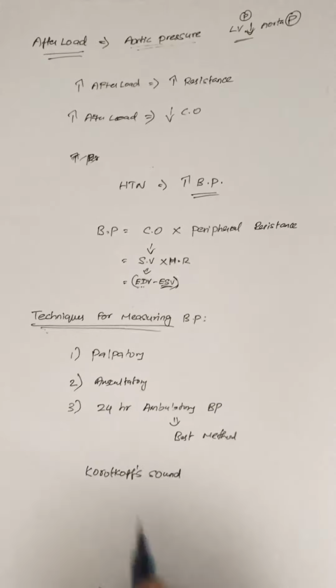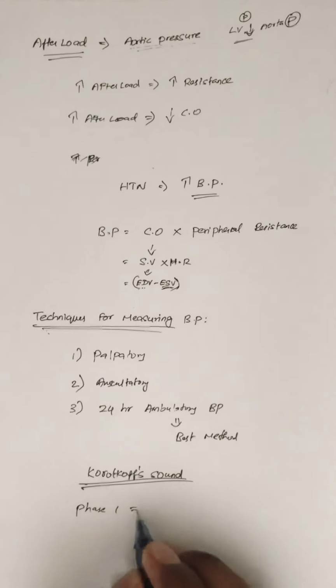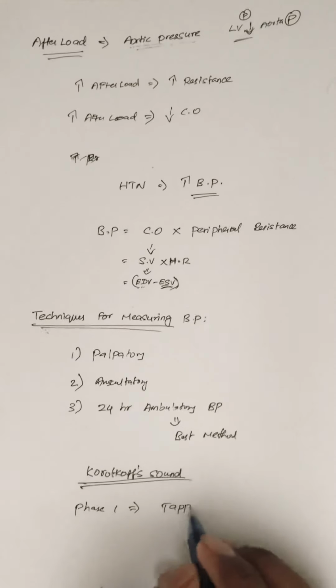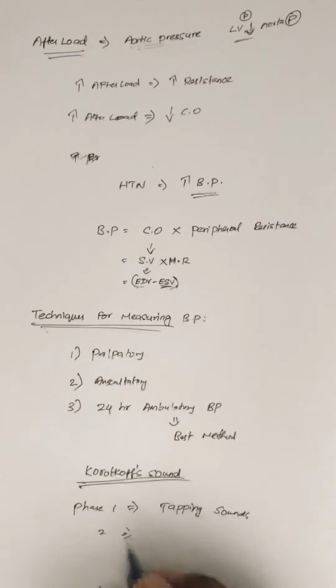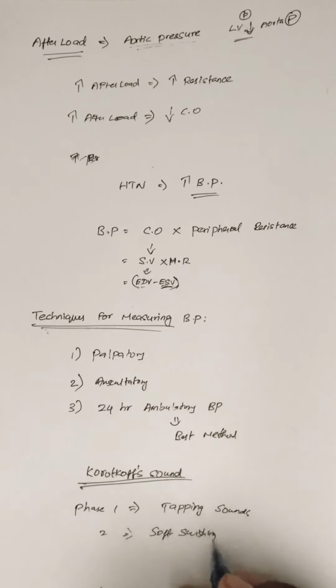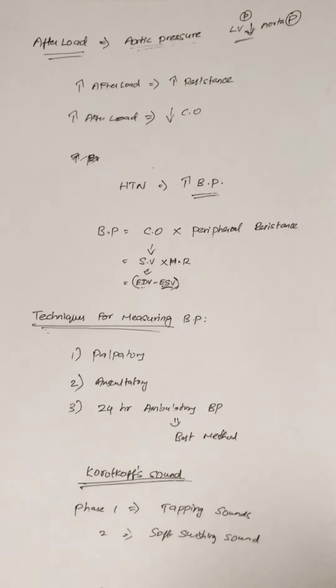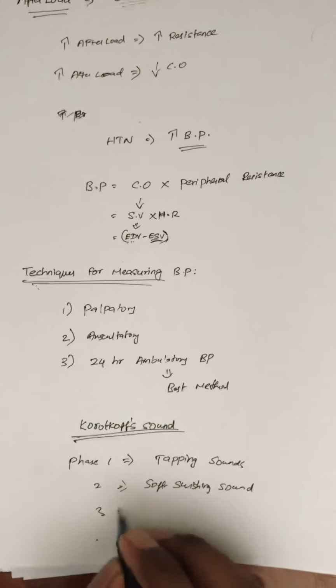There are 5 phases in this. Phase 1, you will get tapping sounds. Phase 2, you will get a soft swishing sound, but you basically can't differentiate. This is just for your theory.